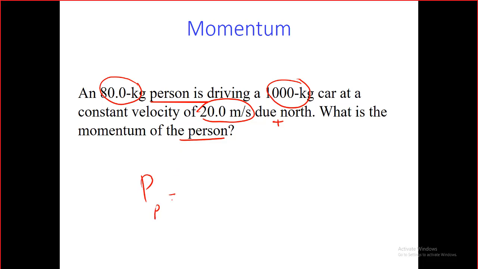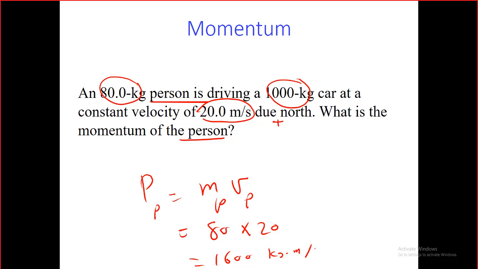P of the person equals the mass of the person times the velocity of the person. The mass of the person is 80 times the velocity of the person, which is plus 20. That should be 1600, and the unit would be kilogram meter per second.